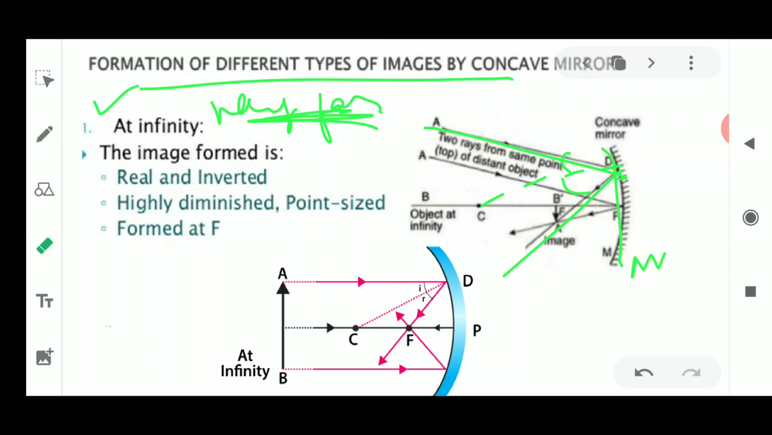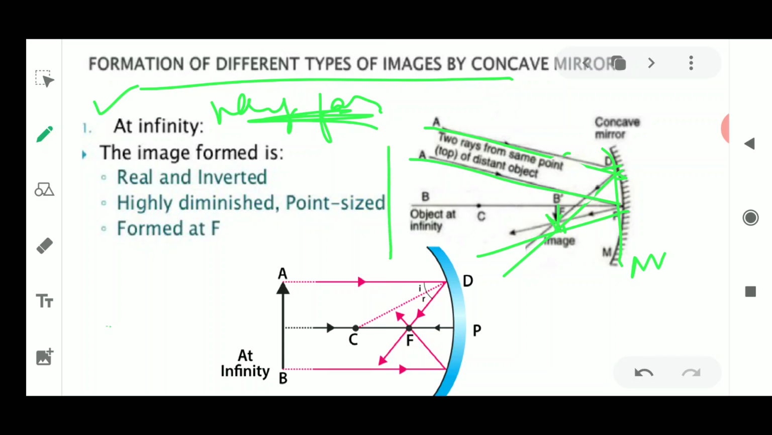Similarly, next the second ray is going to come and strike at the pole. Suppose it is striking at the pole, then it is again reflected back at the same angle, as we talked about. Okay, so this was the rule. According to these two rules, where the two rays intersect, we found that they are going to intersect at the focus. So this image will be formed like this.